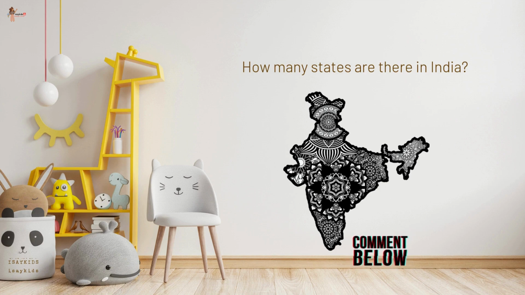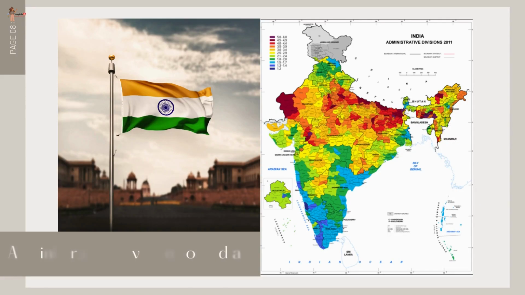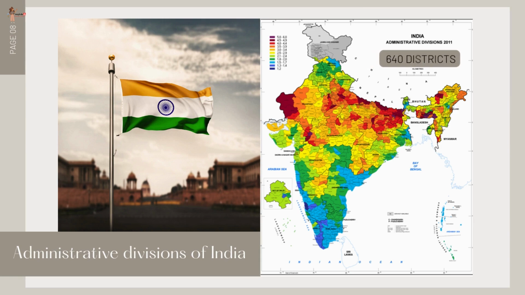Also, do you know Telangana? It became the 29th state of India on the 2nd of June 2014 after the reorganization of the state of Andhra Pradesh. Here is a map showing the different administrative divisions of India. India is partitioned into 640 districts.